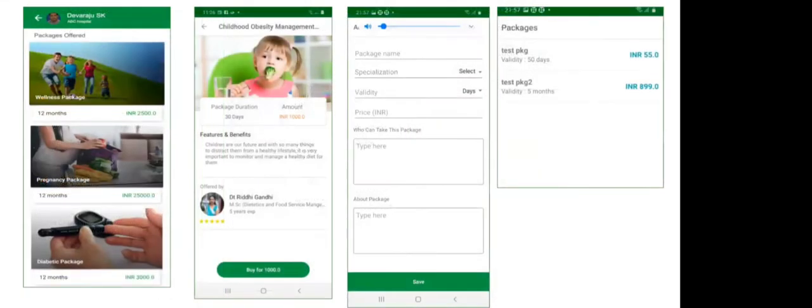These are the different packages that will be listed, what each of the dietitians is offering. Towards the right is how you create the package. The dietitian can enter the package name, the specialization, the validity in days, months, or years, the price, who can take this package, and about the package.